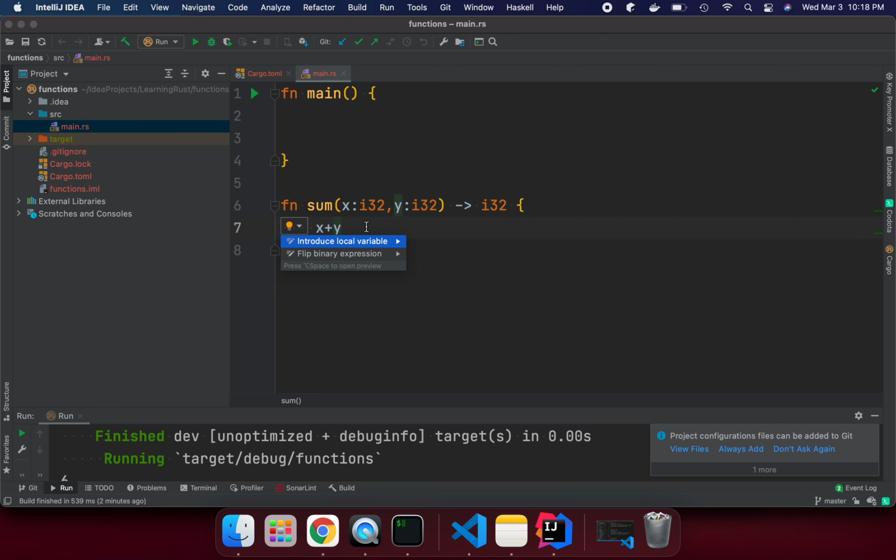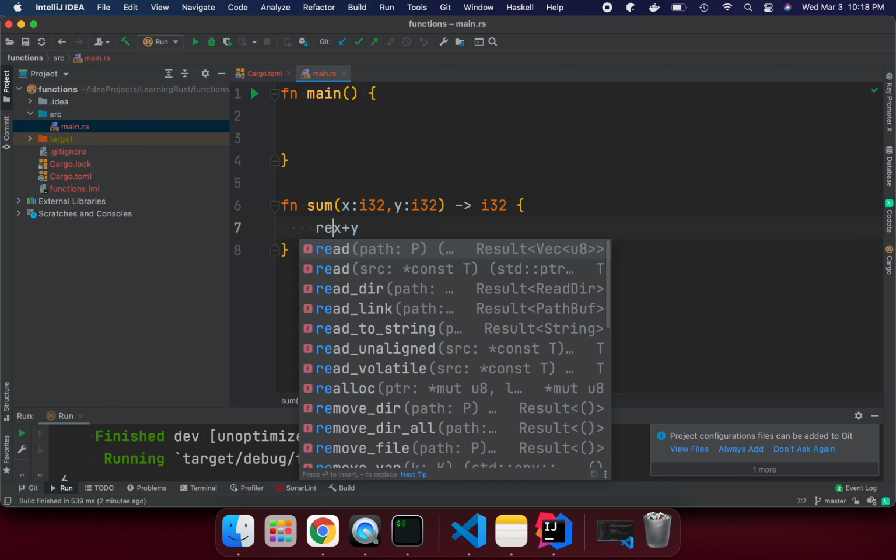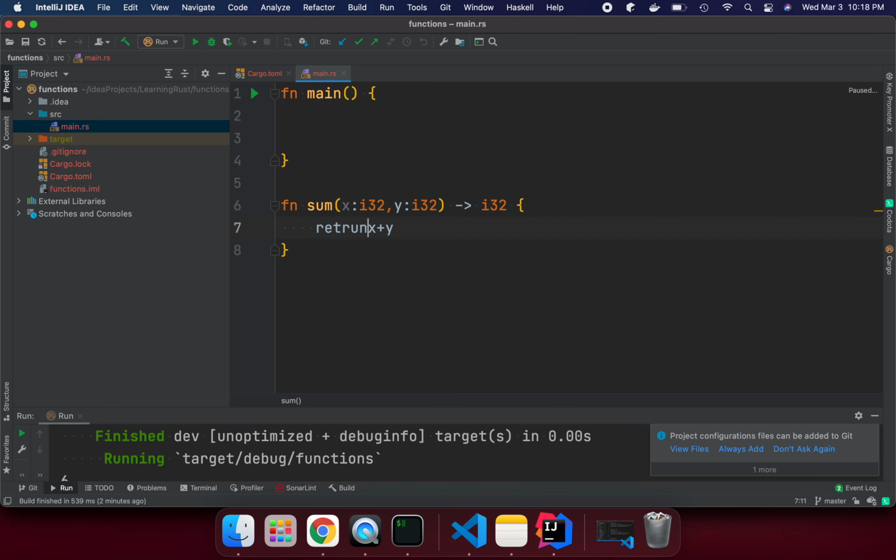If we want, we can write this statement as return x plus y with a semicolon. Or we don't need to put return if it is the last statement.